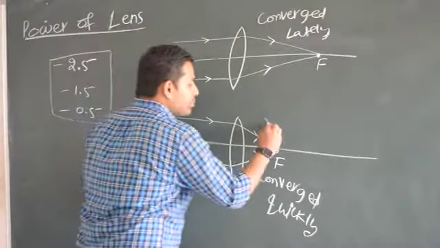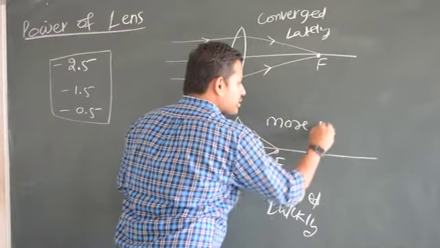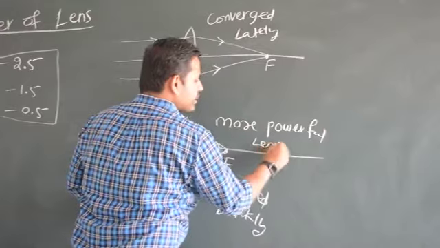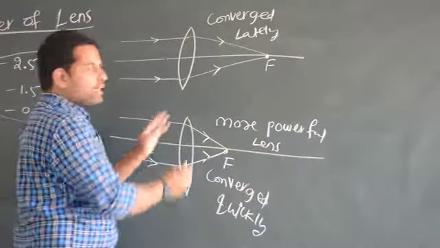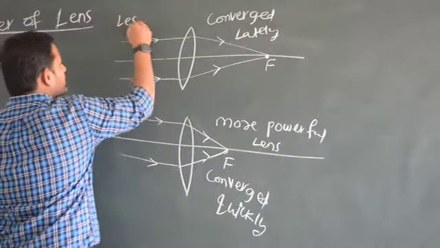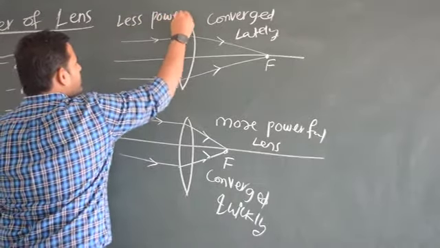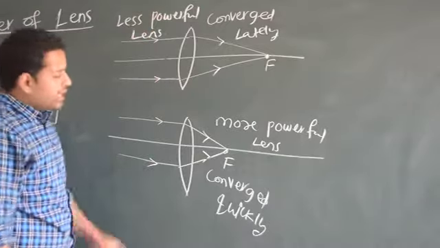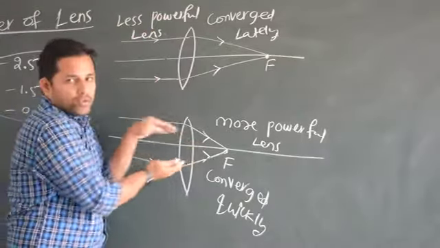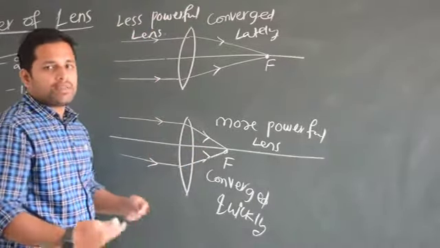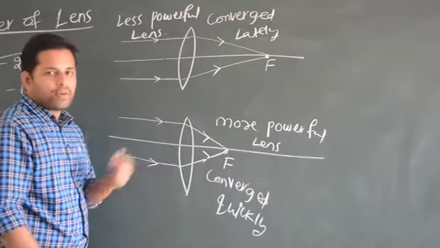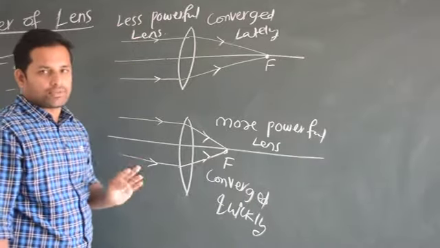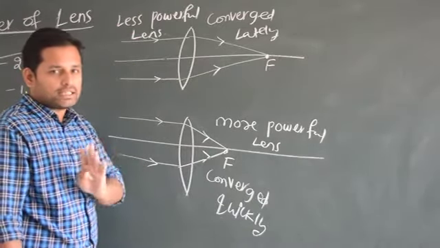That means it is a more powerful lens. What is this? This is a more powerful lens. Yes or no? Here they are getting converged very quickly, so it is a less powerful lens. What is this? Less powerful lens. Okay, are you getting my point? Here the converging power is more. If the converging power is more, then the lens is powerful. If the converging power is less, then the power of the lens is less.